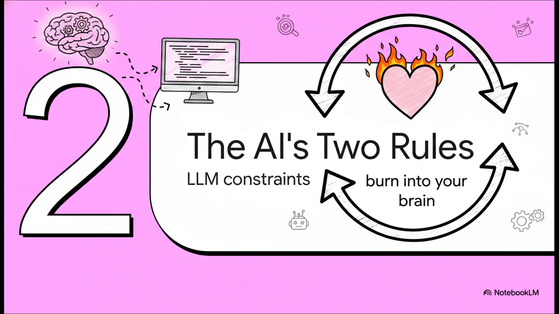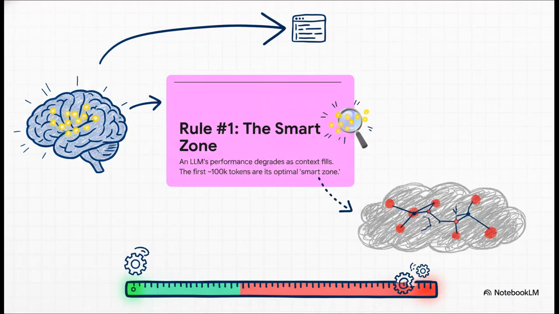So let's get to the absolute core of this playbook. There are two fundamental rules that you need to burn into your brain if you want to master your AI Copilot. Okay, rule number one is all about the smart zone.